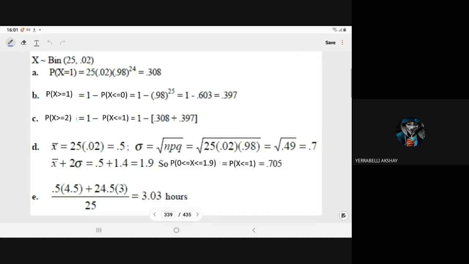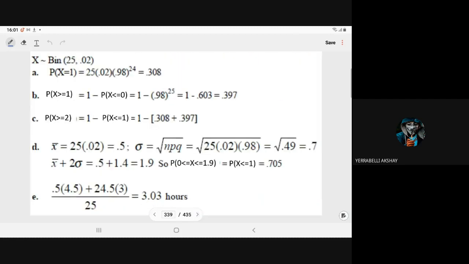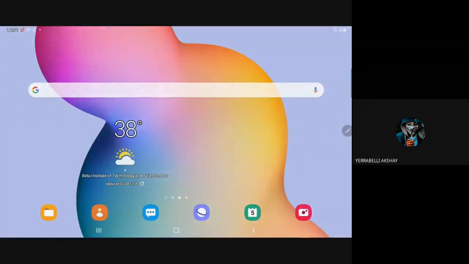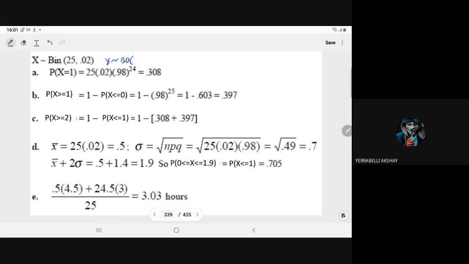So X is the number of students who are getting the accommodation, right? The total sample size is 25, and it is given that 2% are getting that. So here X follows the binomial distribution with parameters n equal to 25 and p equal to 0.02. So we denote it like this.